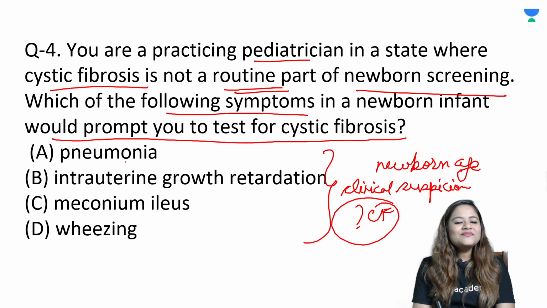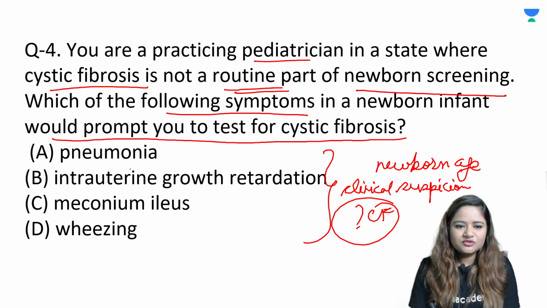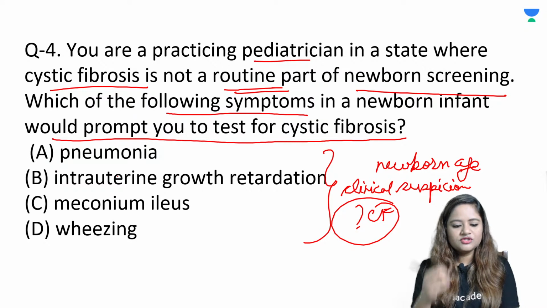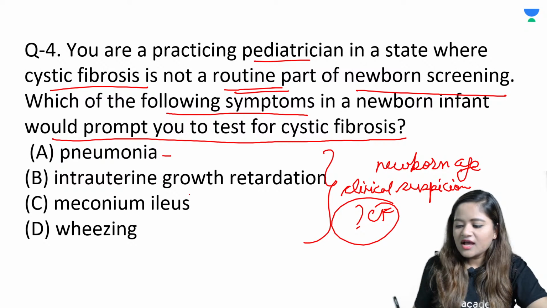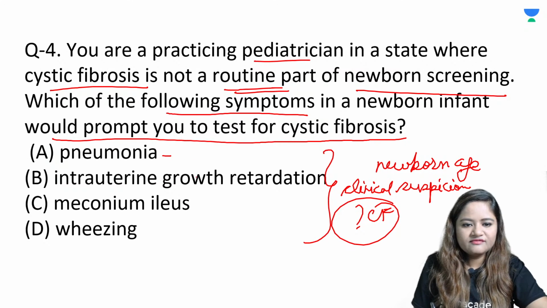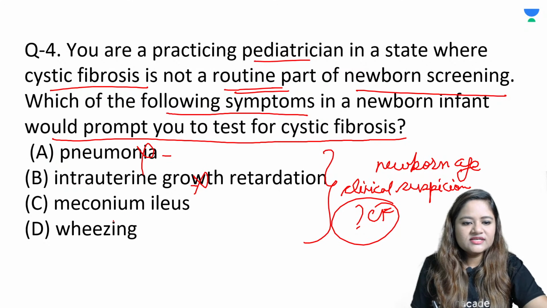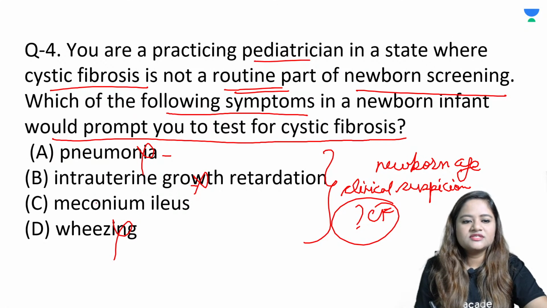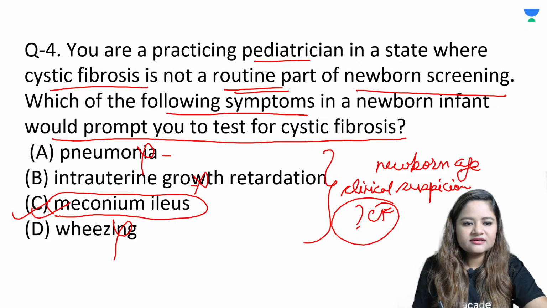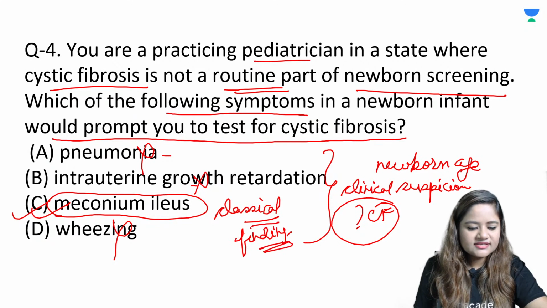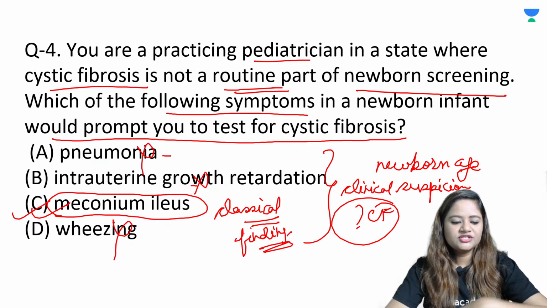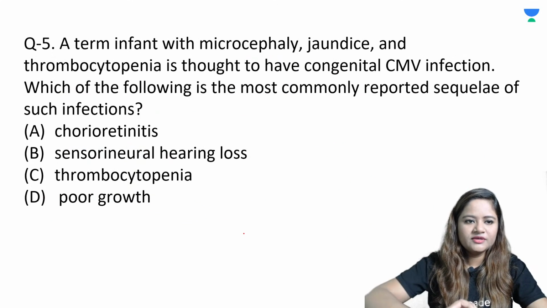Okay, so pneumonia basically does not present in the newborn age group. It presents later on, which is one of the most common manifestation of pulmonary complication that we have in cystic fibrosis. IUGR is not a very commonly seen finding with cystic fibrosis. Wheezing is definitely nothing to do with cystic fibrosis. So delayed passage of meconium or meconium ileus. This is a classical finding that we see in patients who are having cystic fibrosis. Okay, so classical finding in the newborn age group for patients of cystic fibrosis is having meconium ileus.